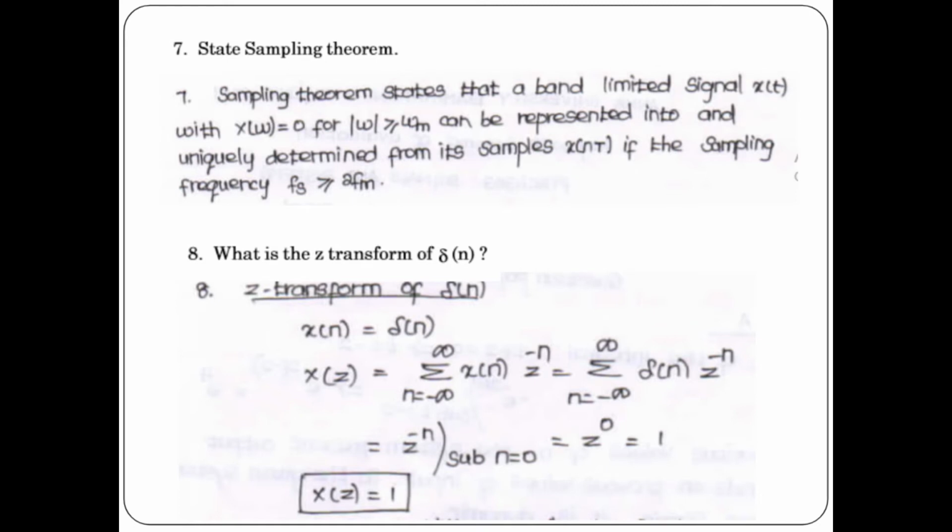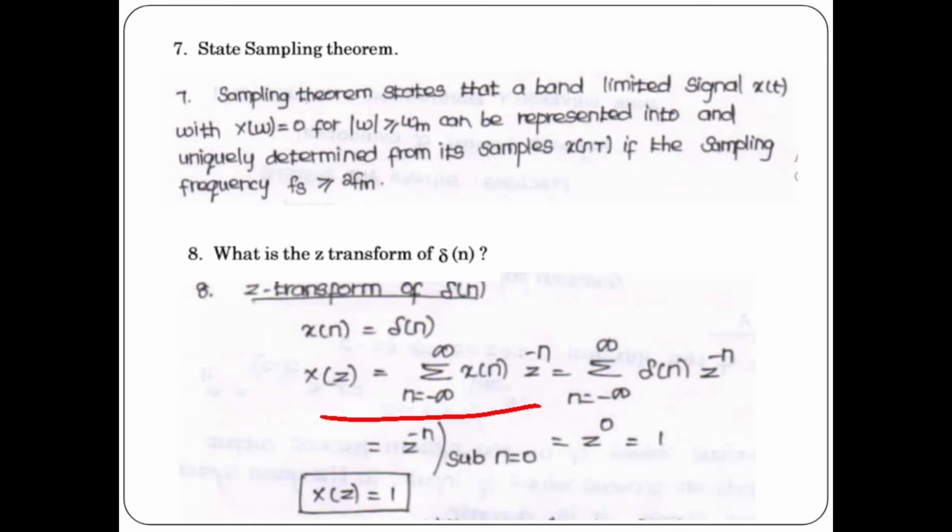Next, the 8th 2-mark question. What is the z transform of del of n? So what is the z transform of the impulse signal? So x of n is equal to del of n. First you write the formula. This is the formula for z transform: X of z is equal to summation n equal to minus infinity to infinity x of n z power minus n. In the place of x of n you substitute del of n.